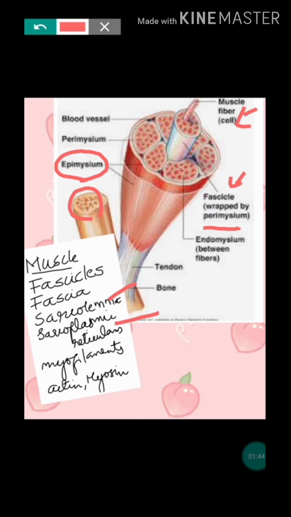Then in the muscle fiber myofilaments are present. They are parallelly arranged. These myofilaments are otherwise known as myofibrils. In the myofibrils some proteins are parallelly arranged and these proteins are called actin and myosin. Actin and myosin are the 2 different types of protein present in the myofibril.